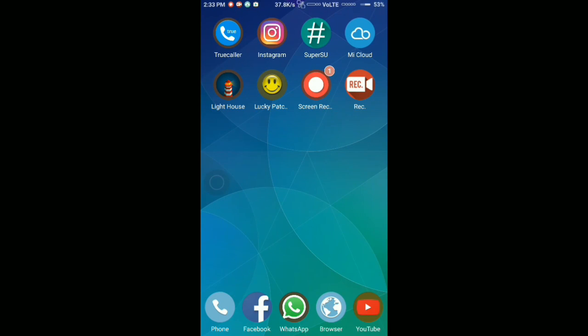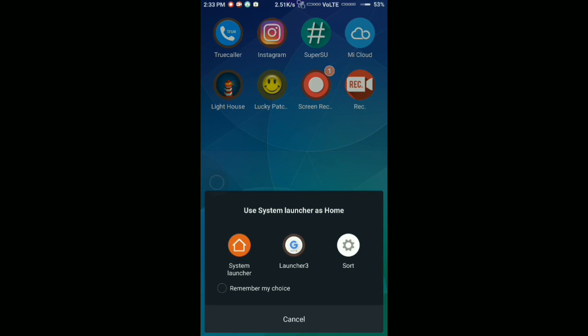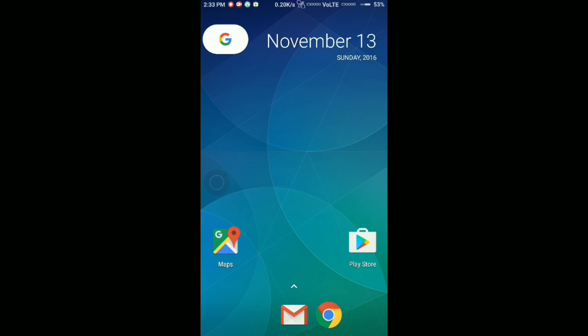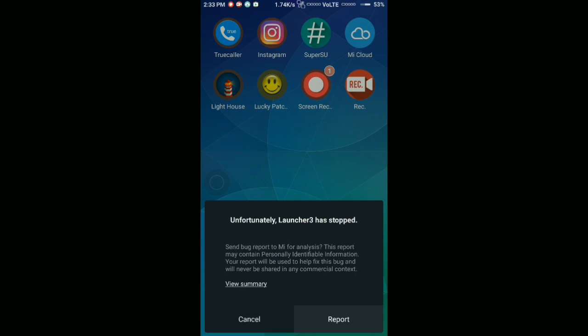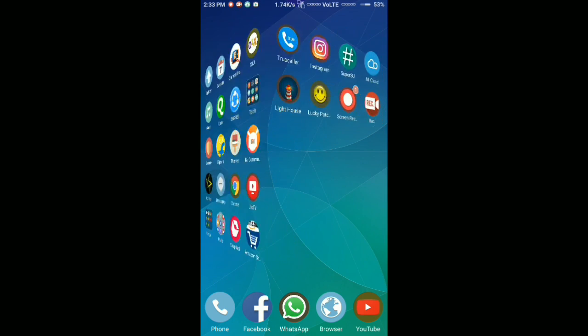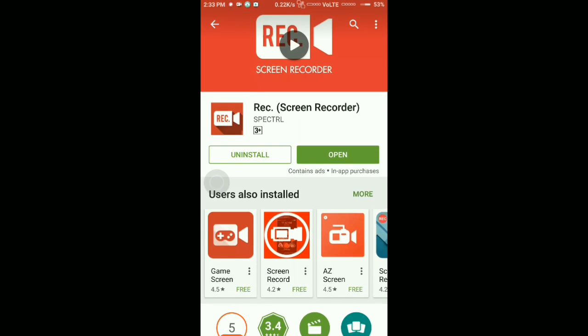So let's get started. You have to download Pixel Launcher from the link in the description and also download a Google wallpaper. Whenever I launch Pixel Launcher, I face an issue with the wallpaper. When I tap on the wallpaper, it stops working. So I have a good solution for that.